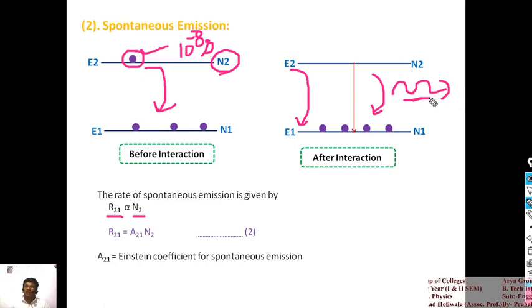That photon is called the spontaneous photon.